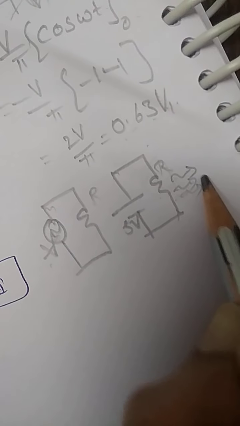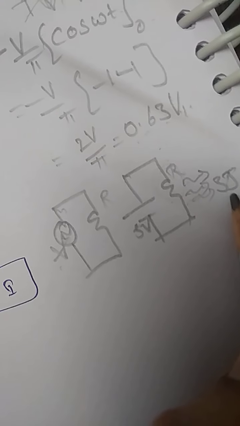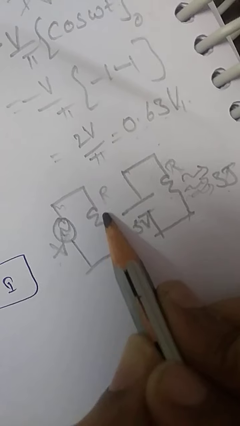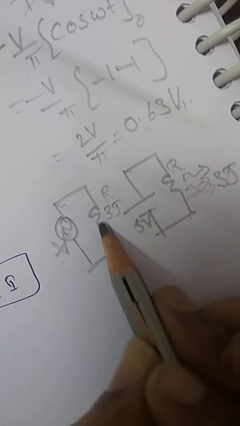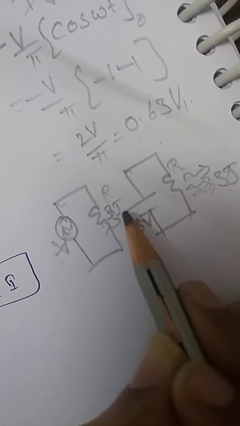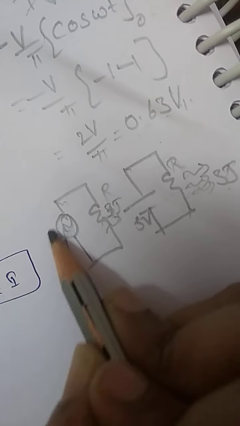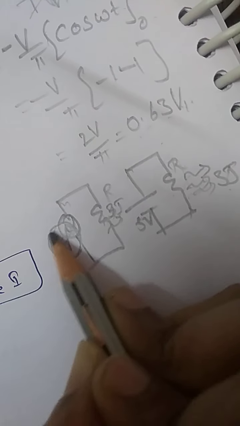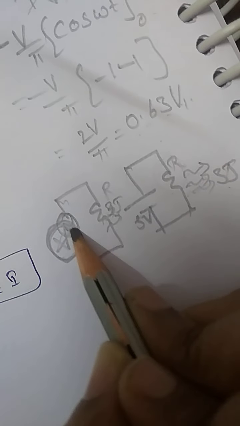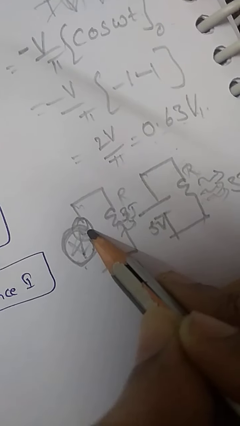For example, if here I have 3 joules of heat energy, then to produce the same 3 joules of heat energy in this resistor, the value I am required to place in this AC source, that value we call the RMS value.